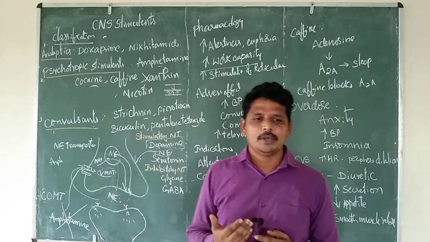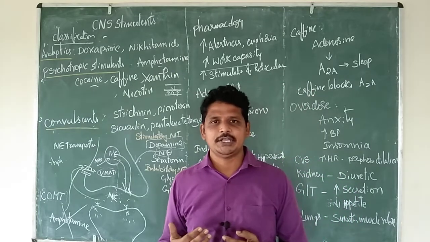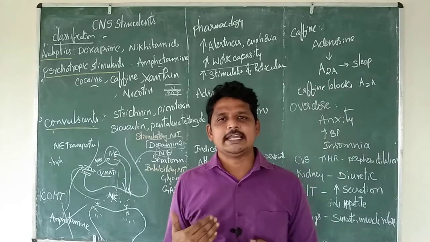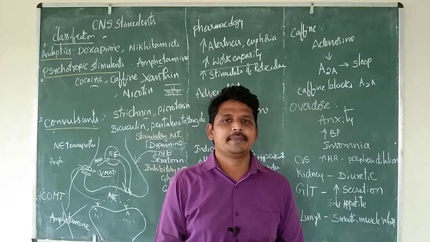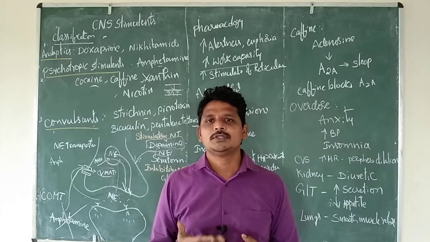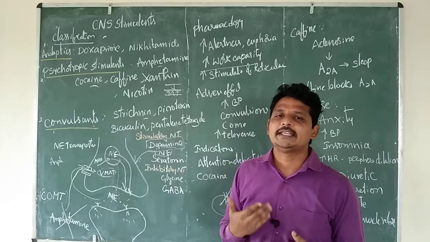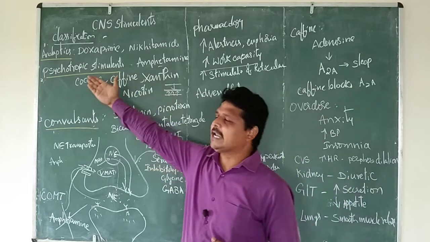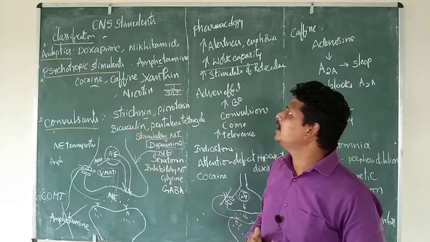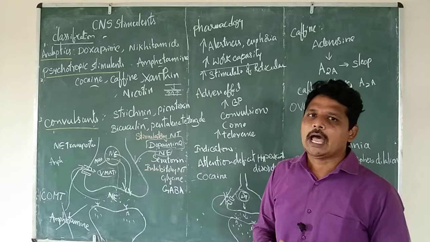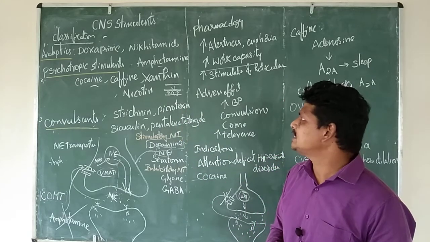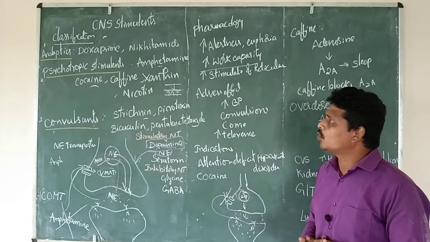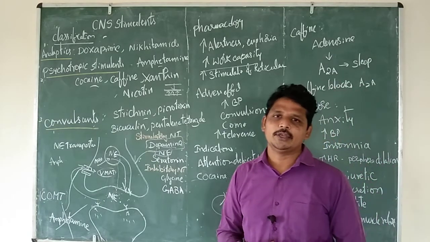Normally, when you take general anesthesia, an overdose of the general anesthesia causes depression and respiratory paralysis. To tackle this problem, we give respiratory stimulants, also called analeptics, for example doxapram and dimefline. Apart from this, we have the psychotropic stimulants, for example amphetamine, cocaine, caffeine, xanthine, nicotine, etc.